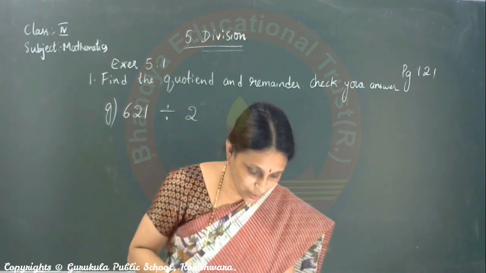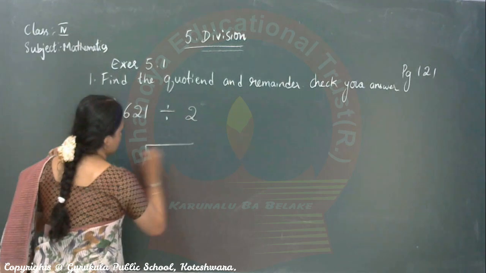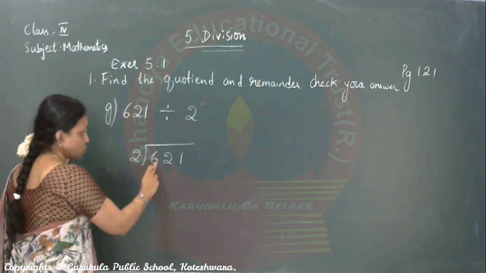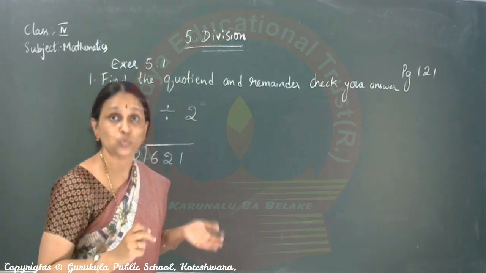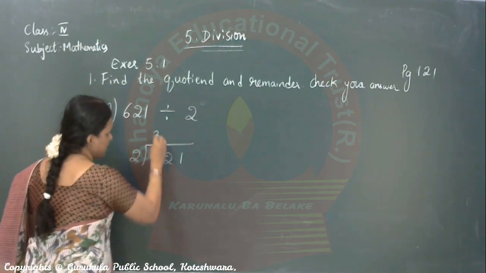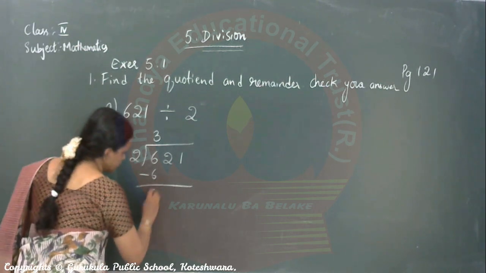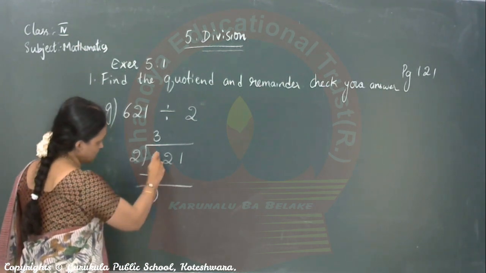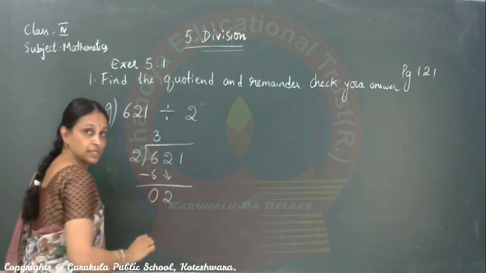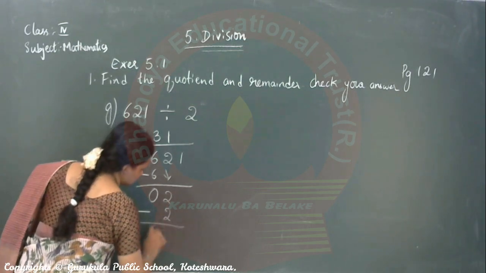621 divided by 2. G sum, children just check. 2, 621. 2 ones are. Stop where you will get 6. 6 is greater than 2. So you have to take only one digit. 2 3s are 6. See where I am writing the quotient, children. Very important. The numbers should be properly written. 6 minus 6 is 0. 2 comes down. 2 ones are 2, 2 minus 2 is 0.